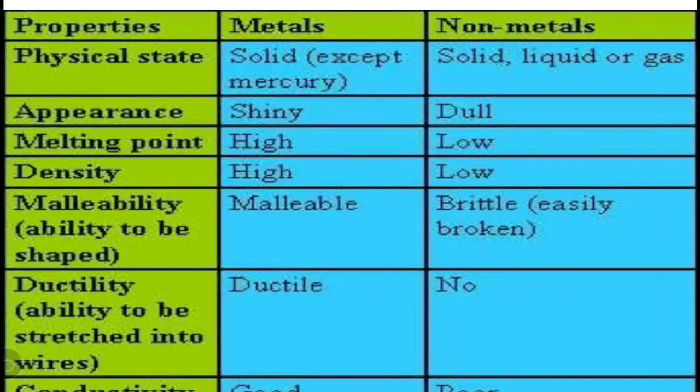In this you can see the difference between the physical properties of metals and non-metals. As I told you, metals are solid in nature, but the exception is mercury, which is the only metal found in liquid form at room temperature. Non-metals may be solid, liquid, or gaseous. Appearance: metals are shiny in nature, but non-metals are dull. The melting point of metals is high, the melting point of non-metals is low. The density of metals is high and the density of non-metals is low.